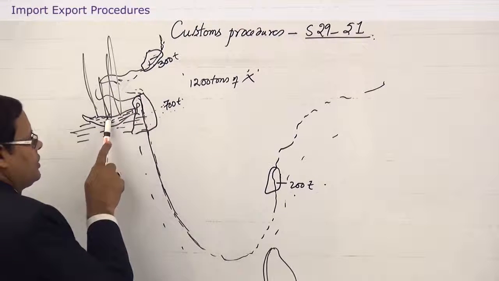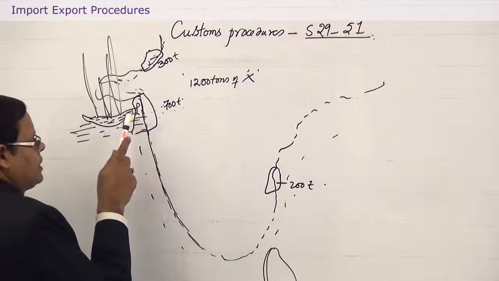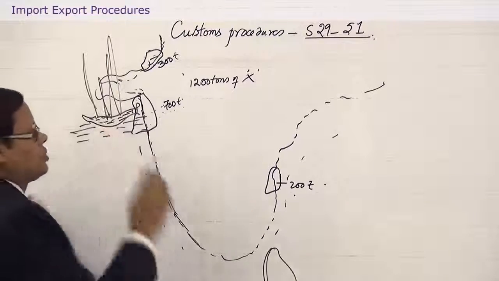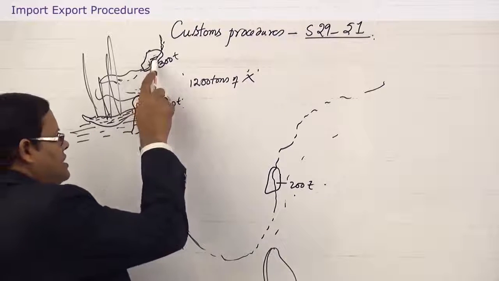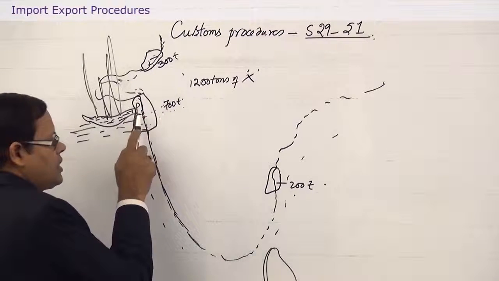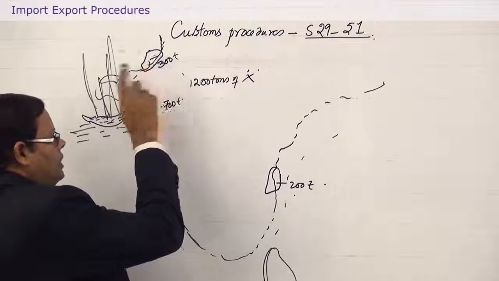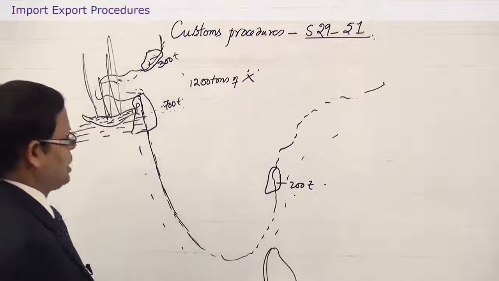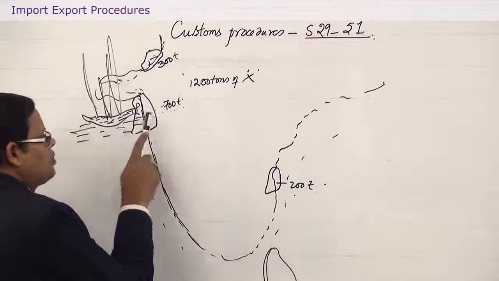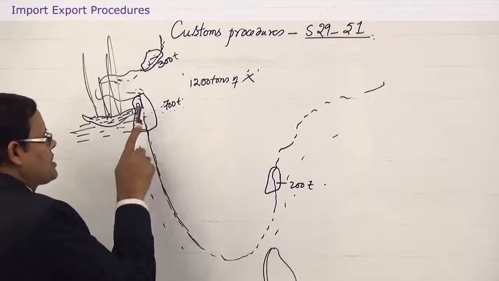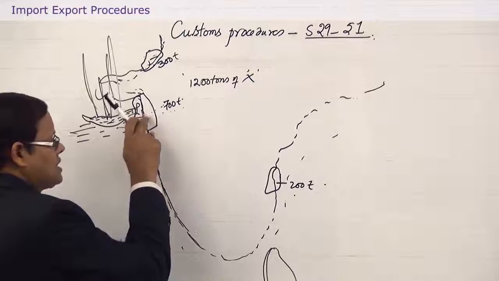These are called same bottom goods because they are not out of the ship, and they are also known as transit goods because they are in transit, because their destination is somewhere else. This is a temporary stay here, and after this the ship will go to this place and it will deliver the goods at Gujarat port. So these 300 tons are transit goods for Mumbai port. This port is transit port for the 300 tons, whereas for 700 tons this is a port of clearance.